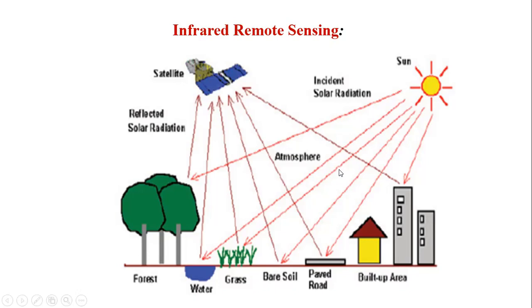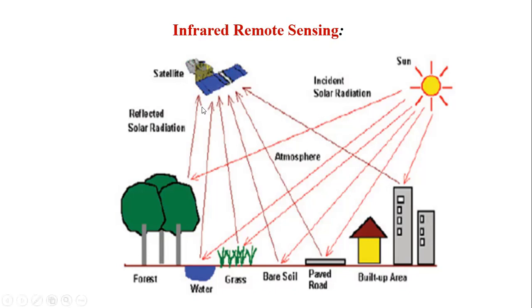These infrared radiations will be collected by our satellite, and the amount and type of infrared radiation will be read by our ground truth, meaning our computers and systems. Using these satellite images, a forest will have one type of infrared radiation, buildings another, and grasses another. Like this, we have different types of infrared radiations, and we use that infrared reflectance in infrared remote sensing.